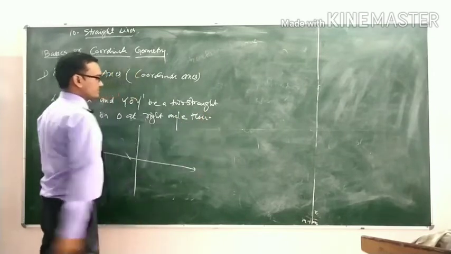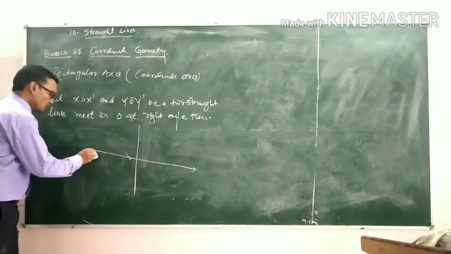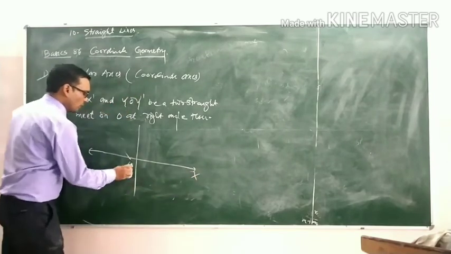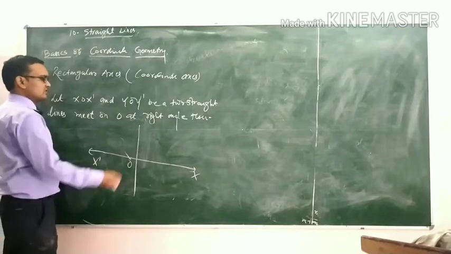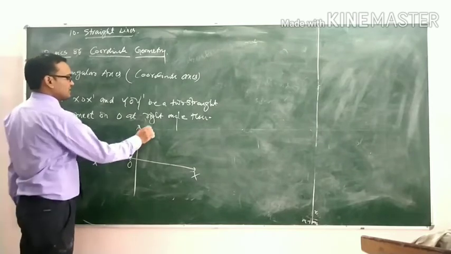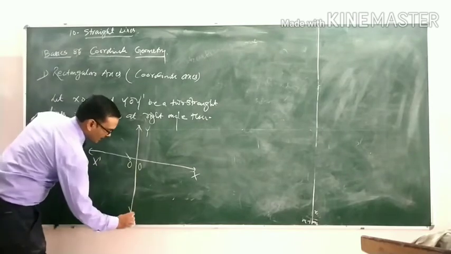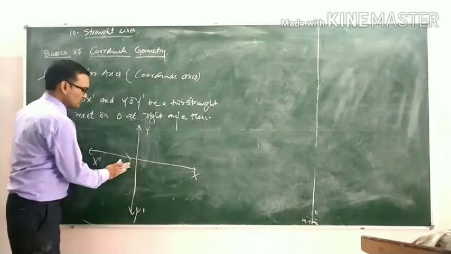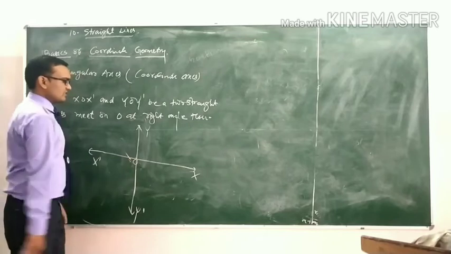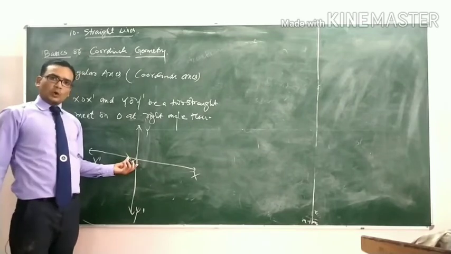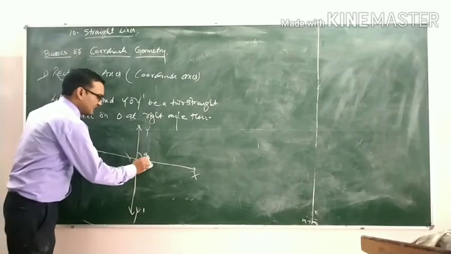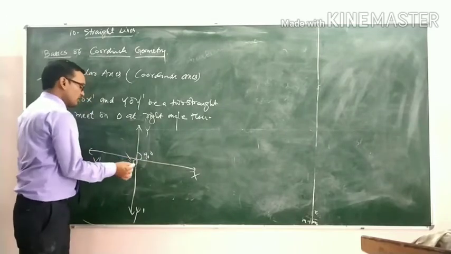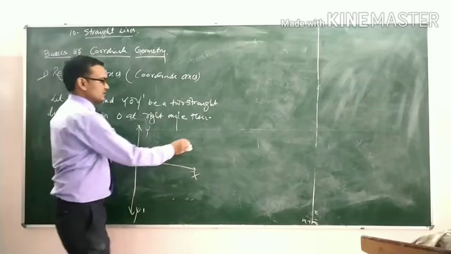Here the two straight lines, first X'OX and second Y'OY, meet at a point O at right angle.